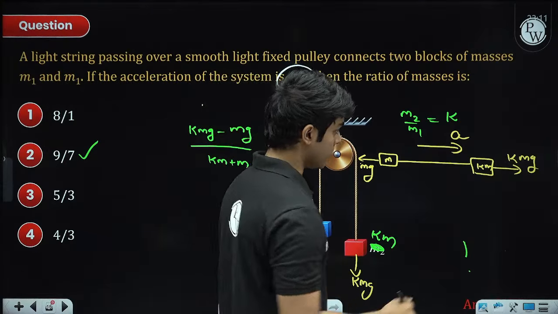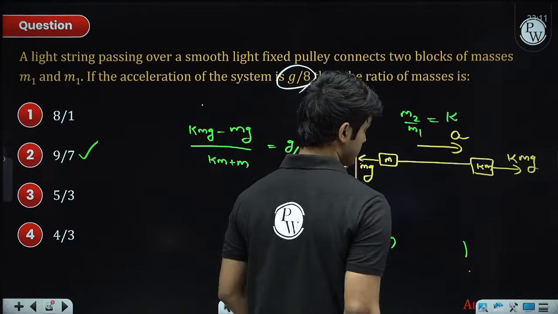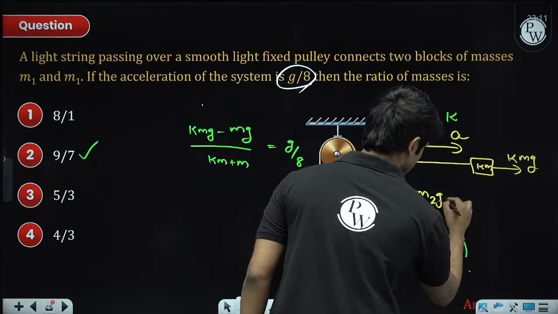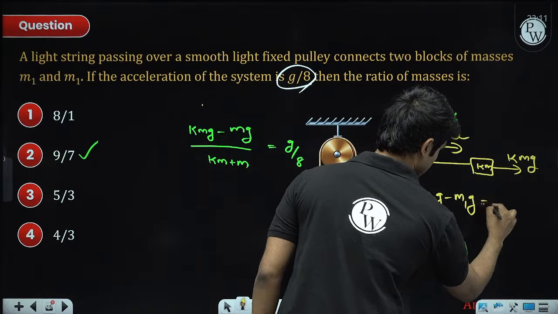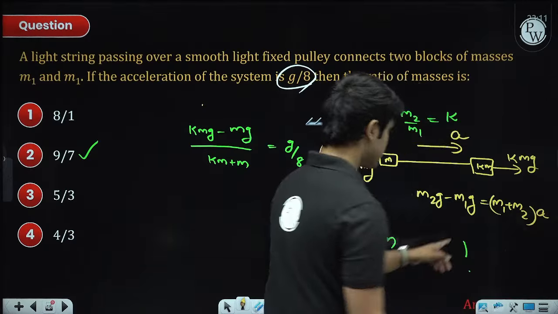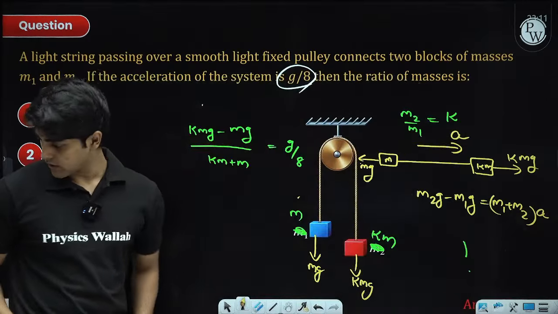This is that formula: m2 minus m1 into g is the net rightward force. m2g minus m1g is the net force, equals net mass into acceleration. This you must remember, it's the Atwood machine acceleration formula.